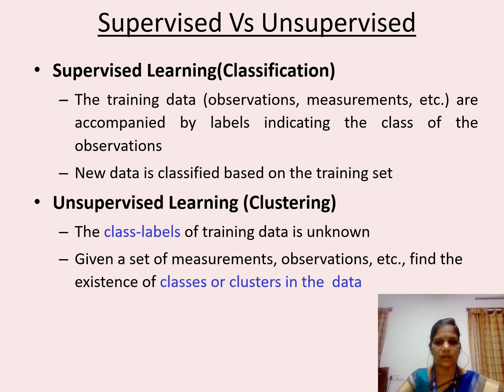What do you mean by clustering? Grouping up of similar data based on the principle of maximizing the intra-class similarity and minimizing the inter-class similarity is called clustering. In case of clustering, what we are going to do is find the existence of the classes or clusters in the data.